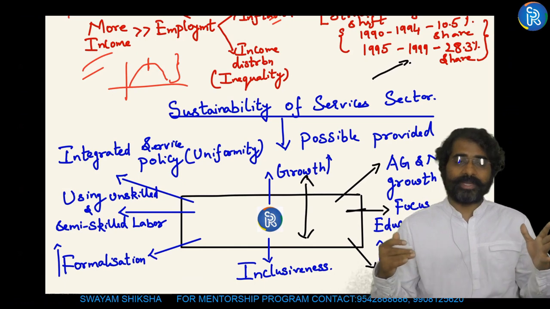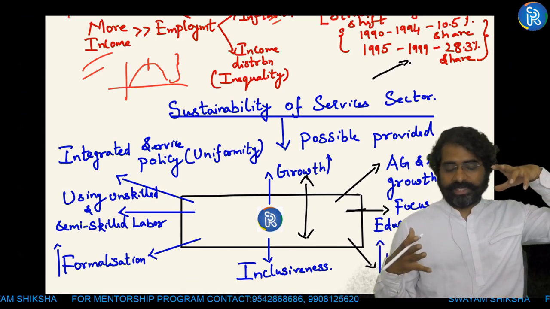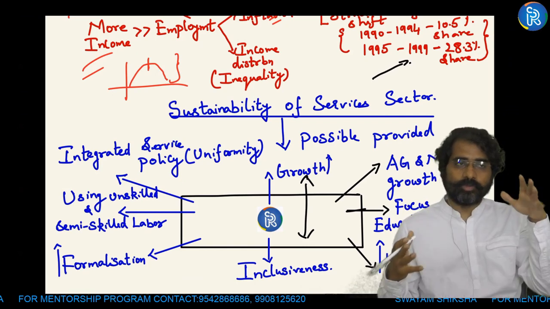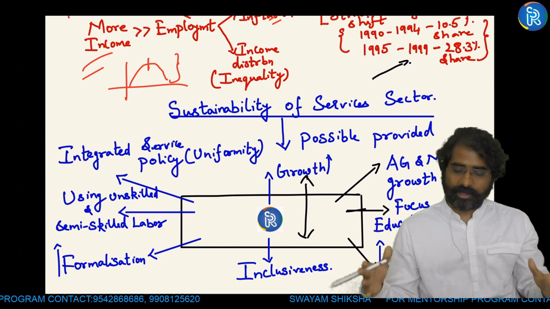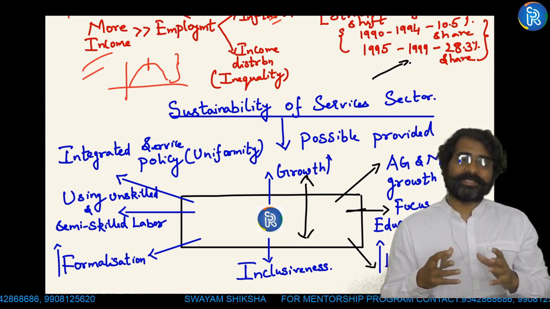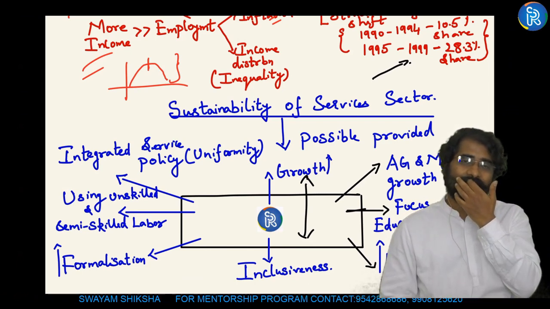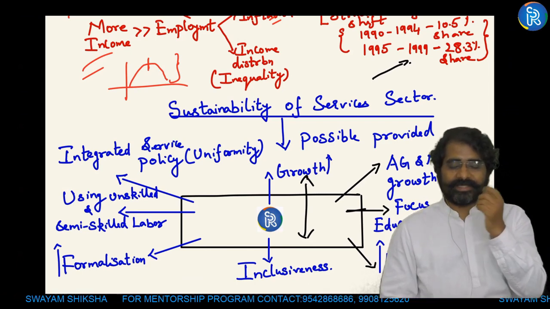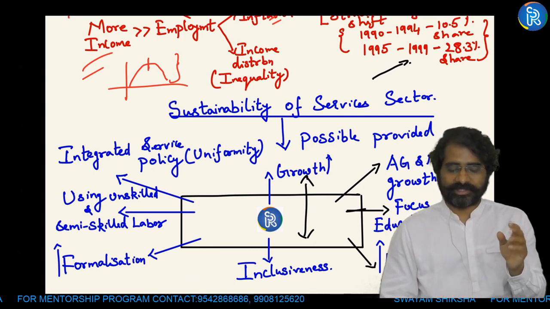So trying to bring a balance between economic growth on one side, you have to balance inclusiveness on the other side. If you are able to do this, only then will the sustainability of the services sector last longer. So you have to have an integrated service policy. When you're coming up with policy, so this is called policy paralysis. Integrated service policy means you are having uniformity with respect to policy making.